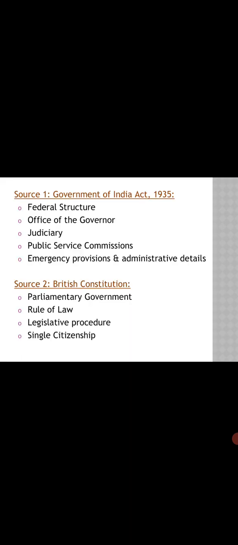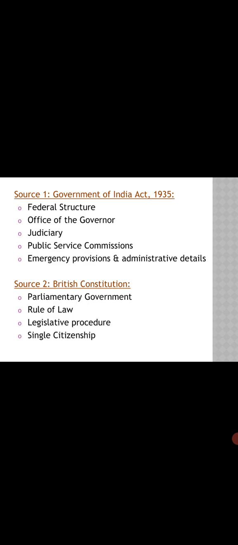Firstly, the first source we can say is the Government of India Act of 1935. That means when India was under British rule, before India got its independence, the British Parliament used to enact various laws to govern India. The Government of India Act was one such act, enacted by the British Parliament in 1935, and the framers of the Indian Constitution brought some of its features and provisions into the Indian Constitution.